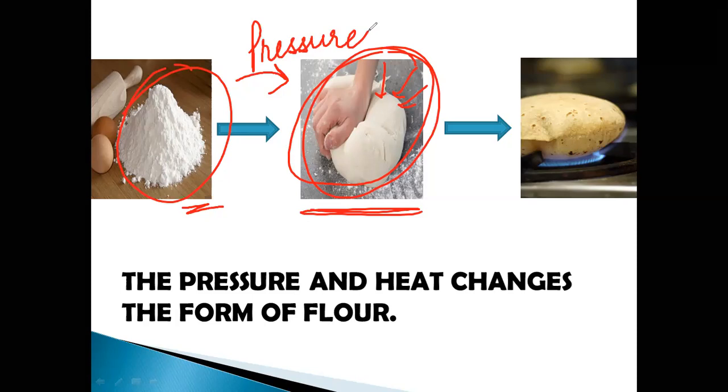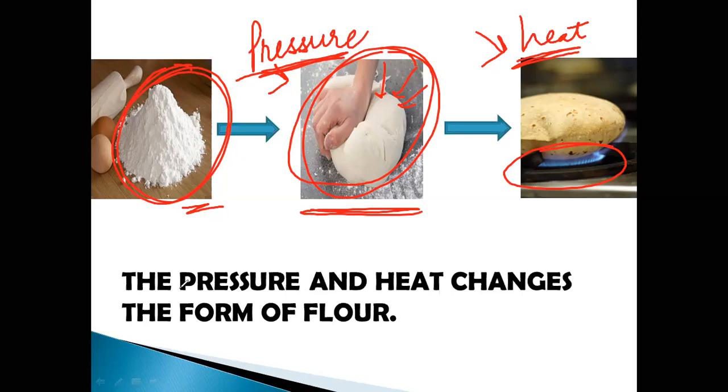Further, she prepares the chapati by applying heat. And from where does she get this heat? She uses the heat provided by the gas stove. So in other words, if heat and pressure are applied to a particular substance, it can change its form.